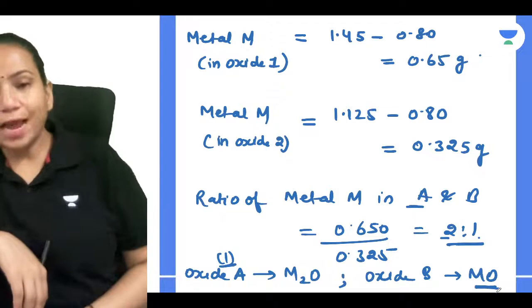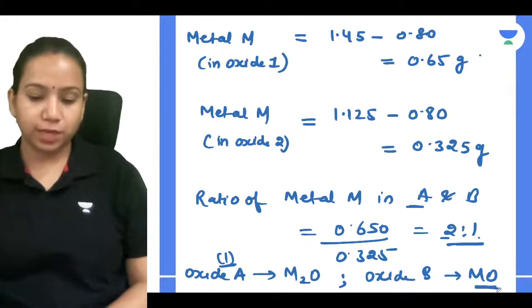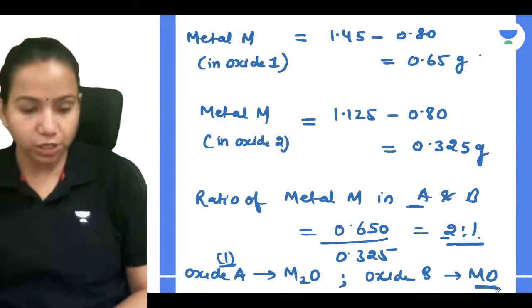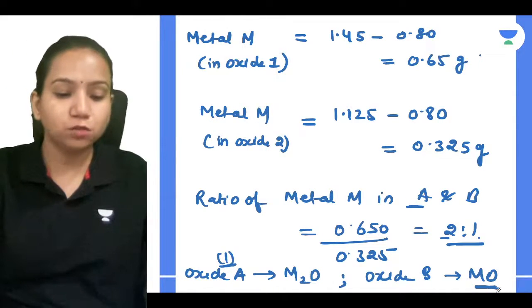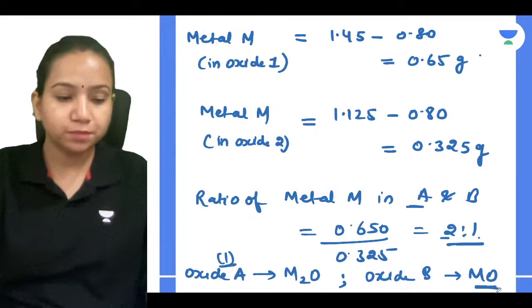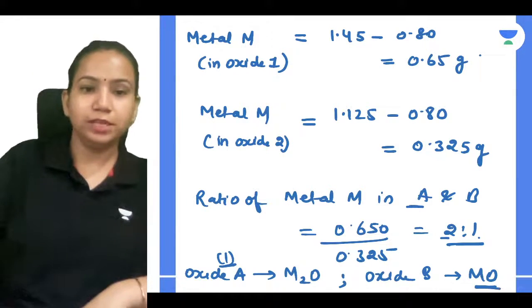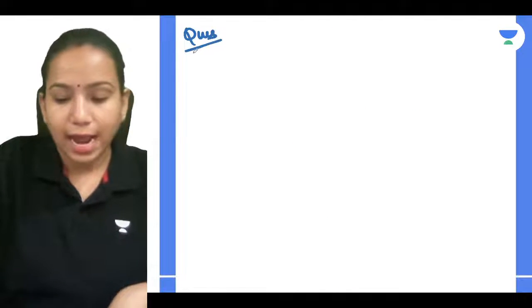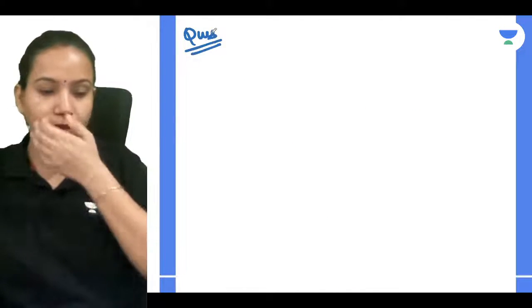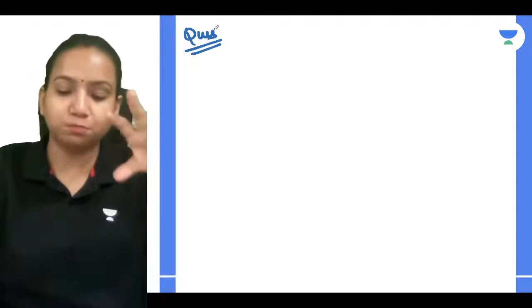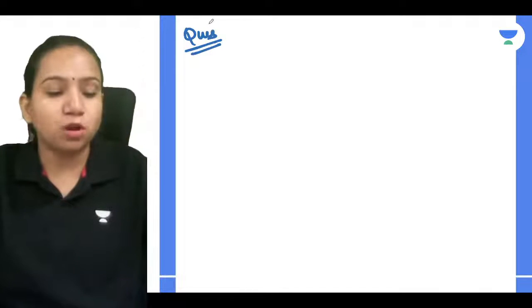Very good. So what we have done, we have talked about the 3 laws today. In the next session when we meet, we'll be talking about the other 3 laws. But let me give you one question. All of you have to try it, and let's see how many of you will be able to do it. And one more question we'll be doing. You have to find out on your own which law is applicable over here, and try to solve it.